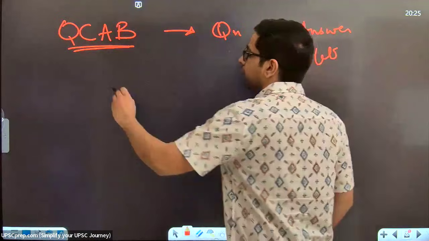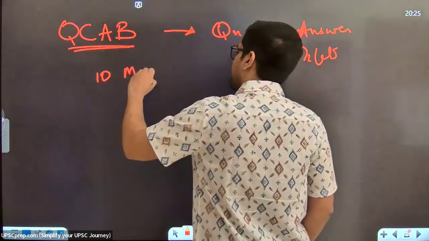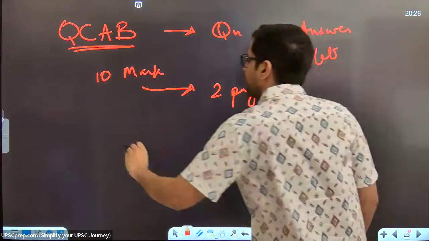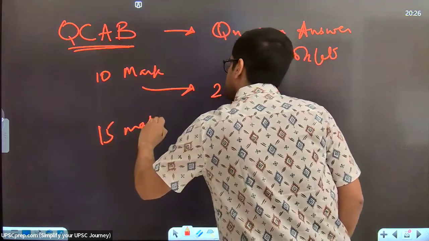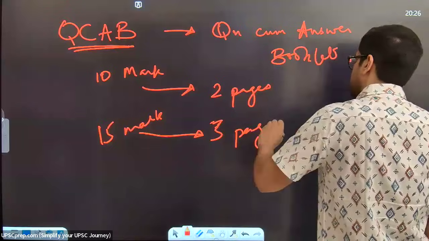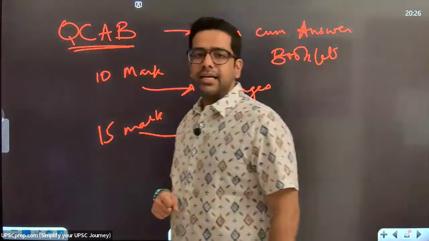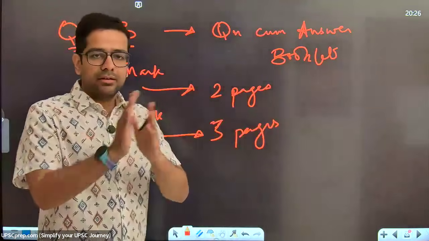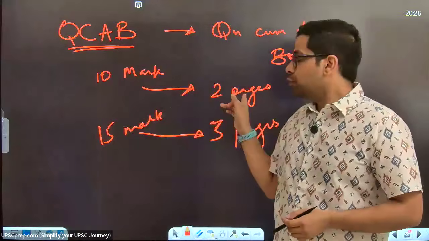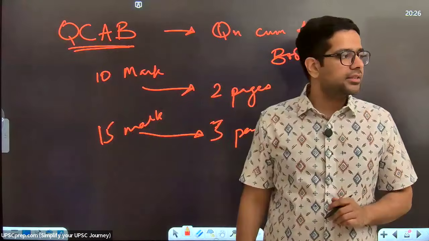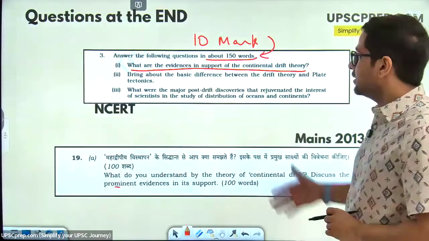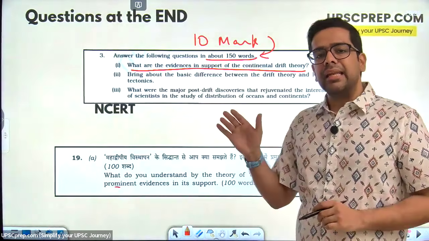So in the QCAB, for a 10-mark question, you're given 2 pages. For a 15-mark question, you're given 3 pages. So when you're writing these NCERT answers, meaning both sides of a single page, 2 pages doesn't mean 1, 2, 3, 4 sides. No, 2 pages is 1 and 2 side of a page. This is what I want you to try. Whenever you're writing these 150 word answers, try and put it as best you can in 2 pages.